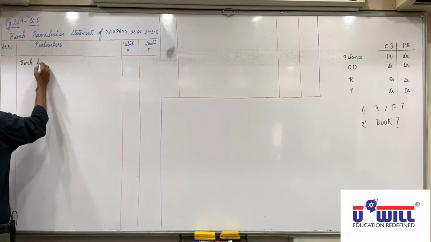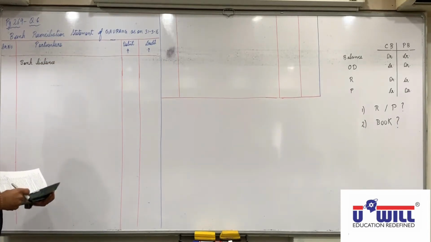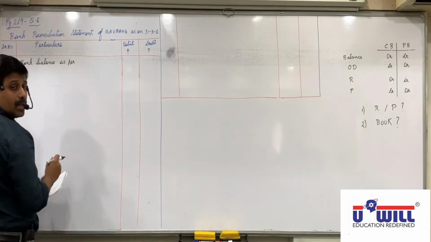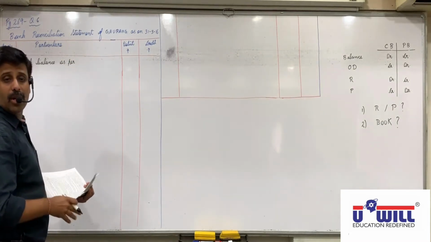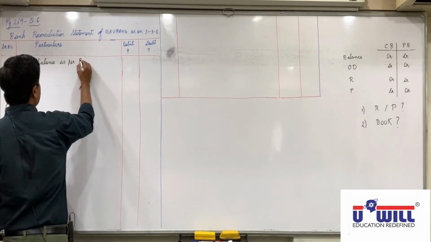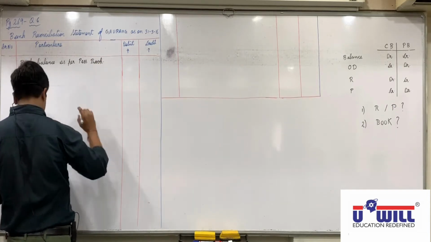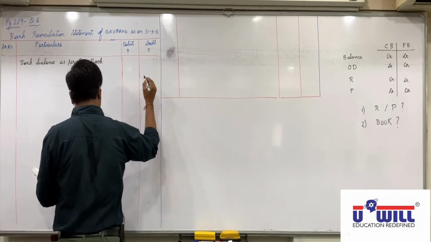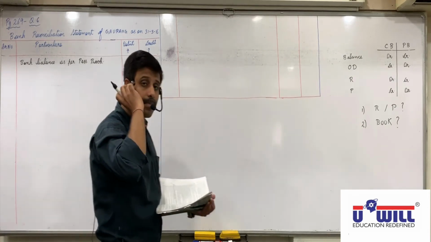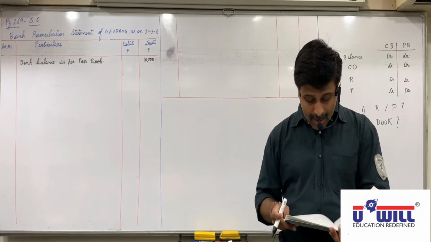Bank balance as per passbook in credit column 10,000. Any confusions? Now get the first reason.